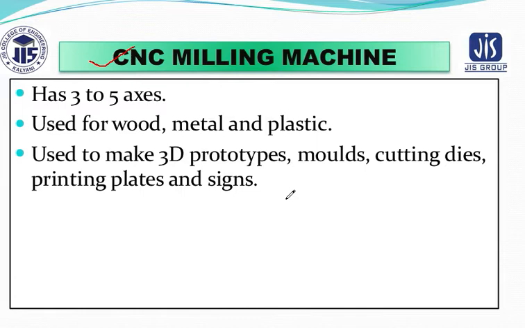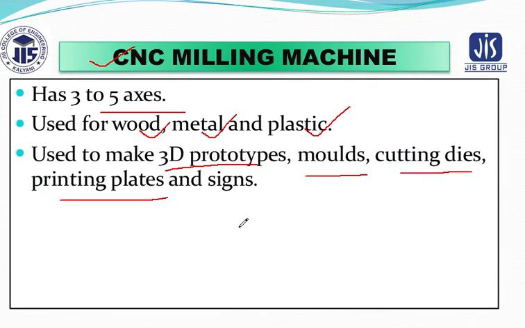Not only 3 axes, you can obtain up to 4-5 axes also in a CNC milling machine. This is also used for cutting materials like wood, metal as well as plastic. Basically the CNC milling machine is used to make 3D prototypes, molds, cutting dies, printing plates and signs also.